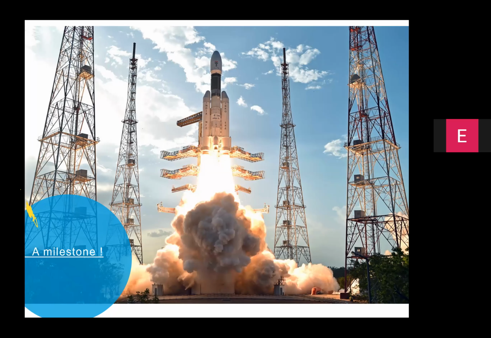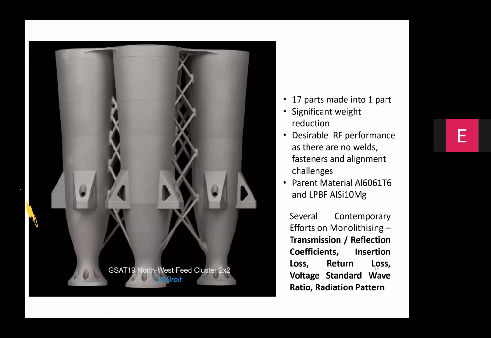If I have to capture the important features of this application connected with metal additive manufacturing, you can see here this feed cluster, which I briefly mentioned as the transponder of a communication satellite, originally was made out of 17 different parts in conventional manufacturing. So what we did was convert these 17 different parts into a single part. This is called unibody configuration or monolithic configuration.